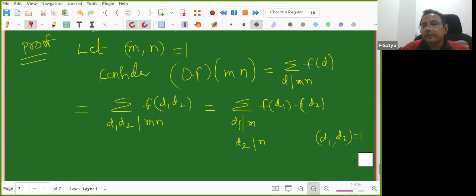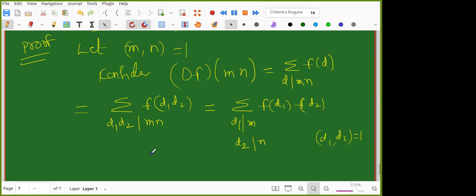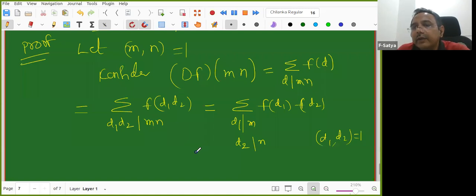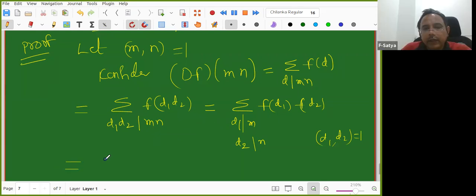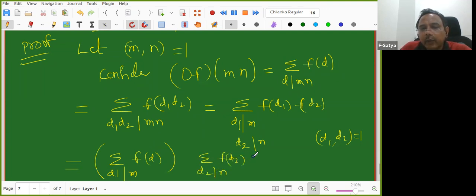Now what next? What is the next step? So in the last step, we'll take two summations, right? First we'll sum for m and then we'll sum for n. Yes, you are correct. So it is summation over all d1 that divide m of f of d1, and summation over d2 that divide n of f of d2. So this is going to be equal.